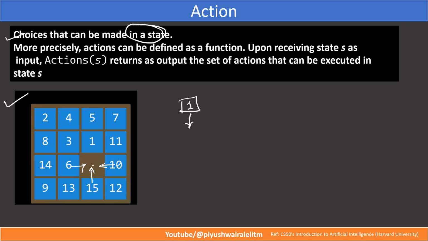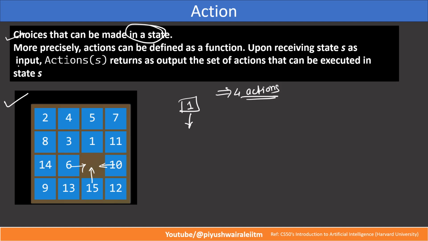So I can perform four actions here. The choices that can be made in a particular state, we can say those are actions. So an AI algorithm can take four actions here: it can move the 1 down, 15 up, or 6 or 10 left and right.